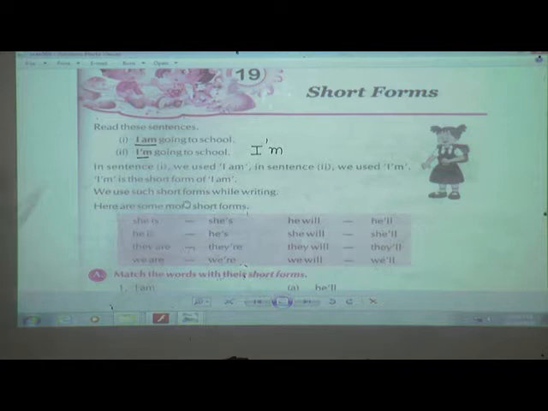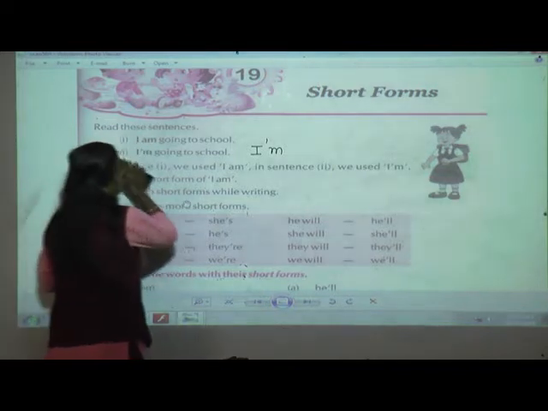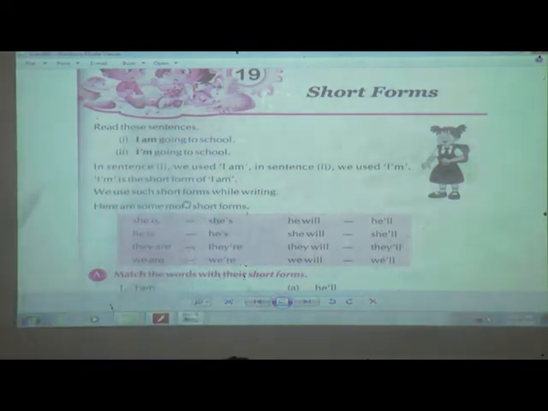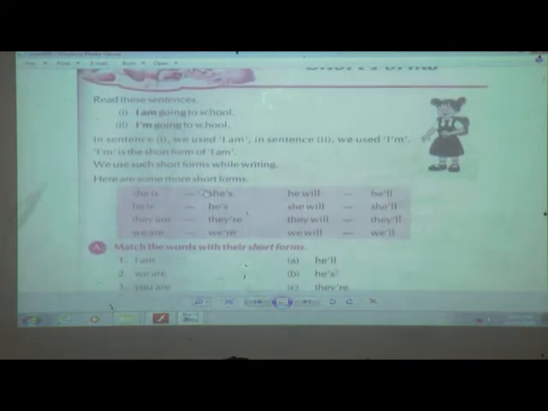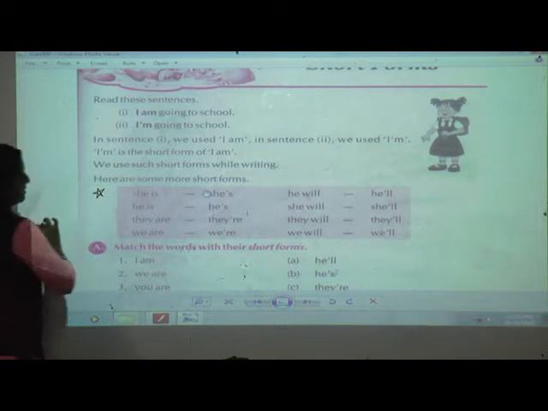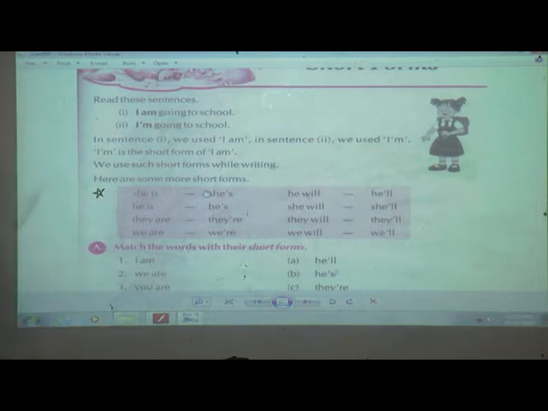We are going to see more examples of how we have to use the short forms of the words. Are you ready, students, to learn? In this lesson, make a big star. What does the big star indicate? That you have to learn that, and that it is important for you in that particular lesson.